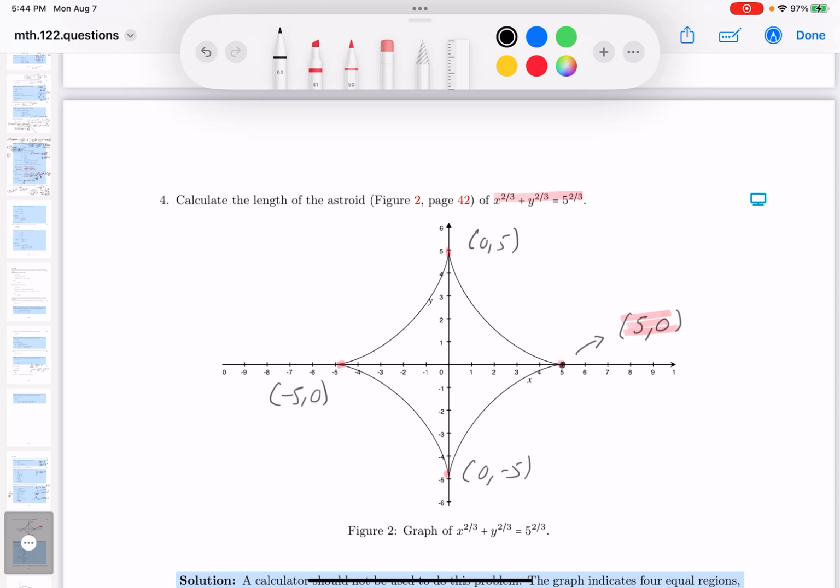What I want to emphasize, though, is that the function is even, it's odd, and it has x-axis symmetry. So I'm just going to do one section of it, this section over here. However, they want the length of the entire thing, so if I know that length, I would have to multiply it by 4. So let's go through that. The first thing I want to do is talk about the derivative, and let's write that down. It might be difficult, so I'm going to use implicit differentiation.